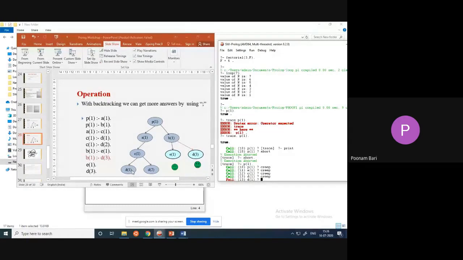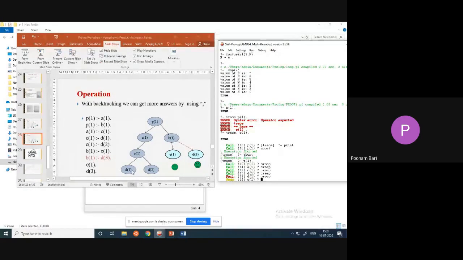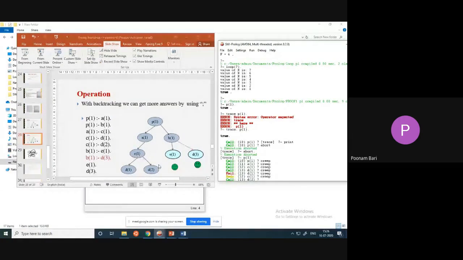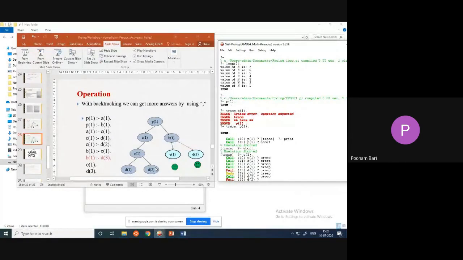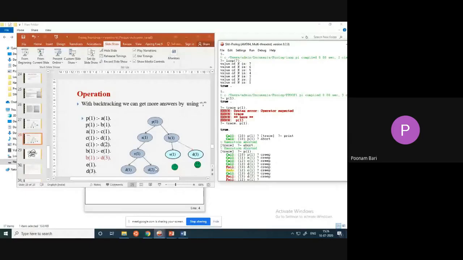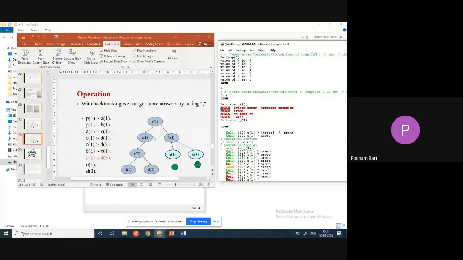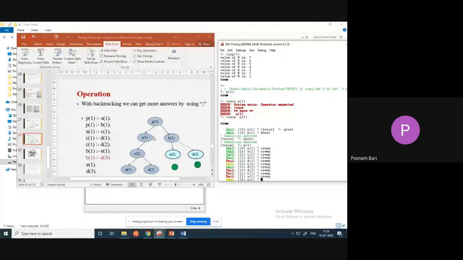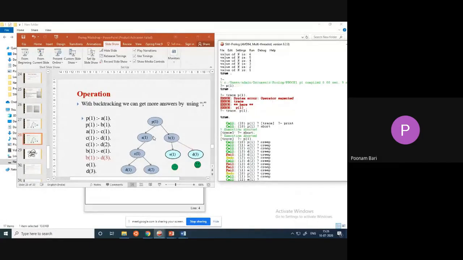Then again you press enter. It will redo. That means it will backtrack. That means backtracking started from this particular stage. Then again D of 2. It will come back from D of 2, then C of 1, then again go to A of 1, then P of 1, and then the right hand side of the tree, B of 1, then E of 1, then D of 3.